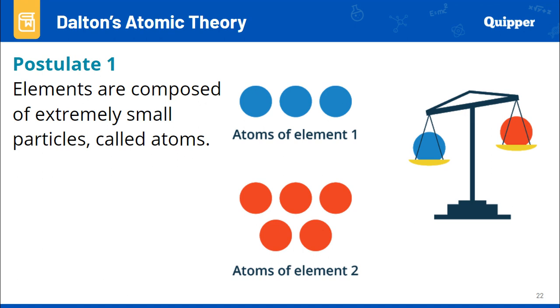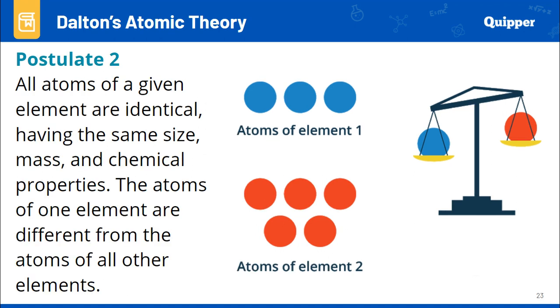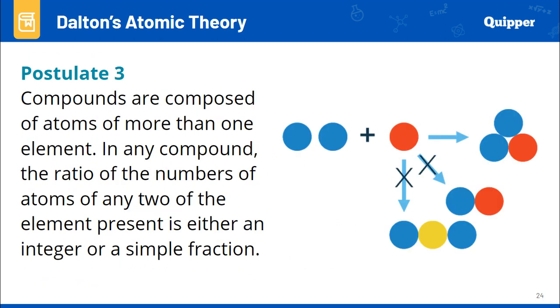The atoms of element 1 are different from the atoms of element 2. That will be postulate number 2. It tells us that all atoms of a given element are identical, having the same size. The atom of an element is different from the atom of another element. Say for example, we have an atom of hydrogen. It cannot be an atom of oxygen, nitrogen, or whatever element, but only hydrogen. Ganyan yung number 2 postulate ni John Dalton.